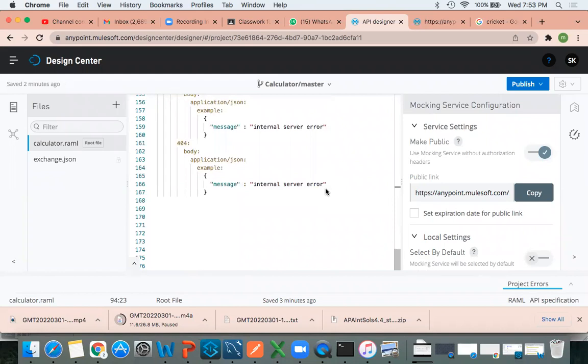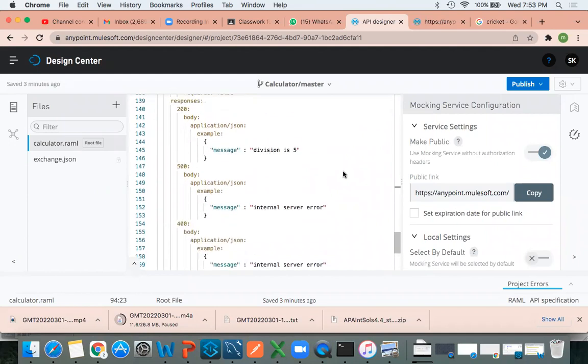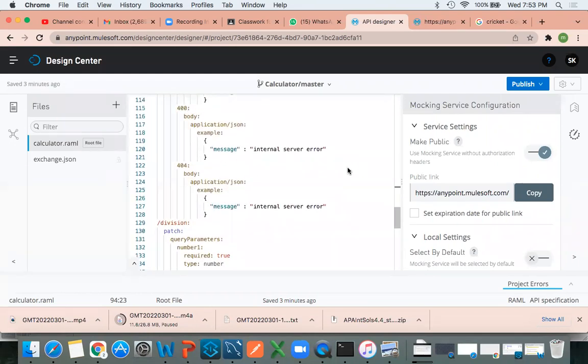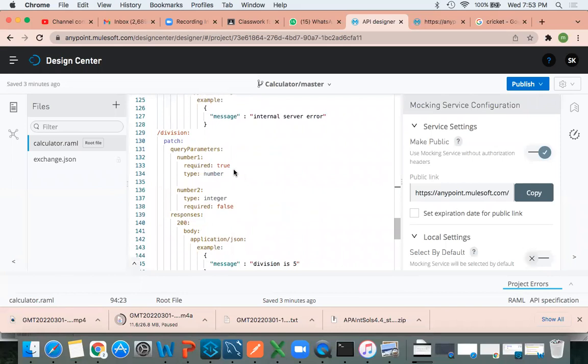So could you please explain that required true false once again? Okay. By default, it will always be true. Even if you provide required equal to true, or if you didn't mention it also, by default it will be true. If you make it false instead of true, what will happen? Let me show you.